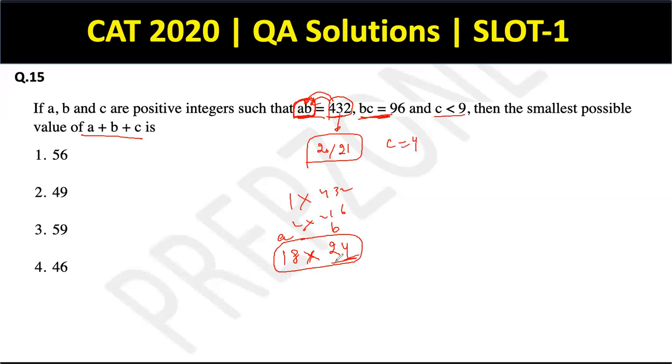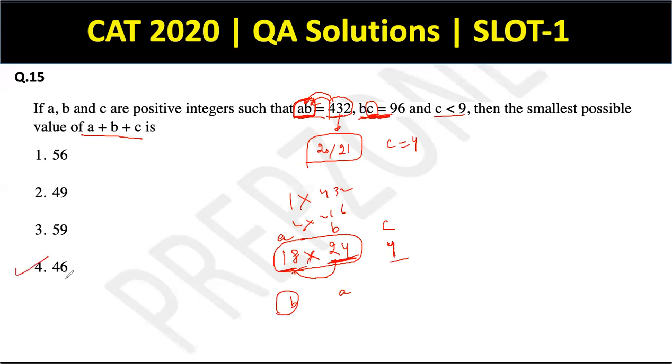Or we could have this the other way around as well. We could say B is 18 and A is 24, but if B is 18, then C cannot be a positive integer. So then that goes out for a toss. So the only possible criteria is 18 has to be A, 24 has to be B, and C has to be 4. And in this case, what is the sum of A plus B plus C? 24 plus 18 plus 4 has to be 46.